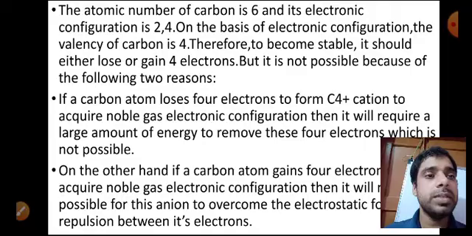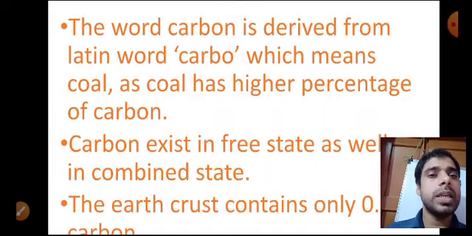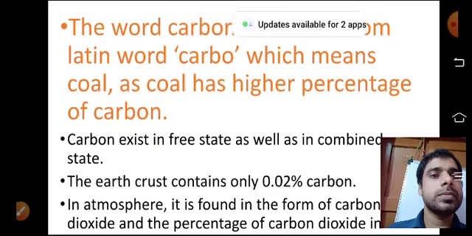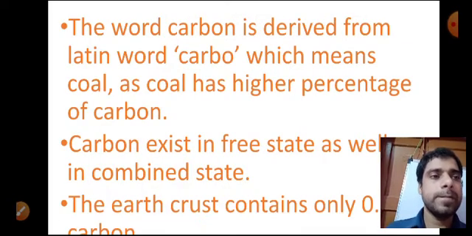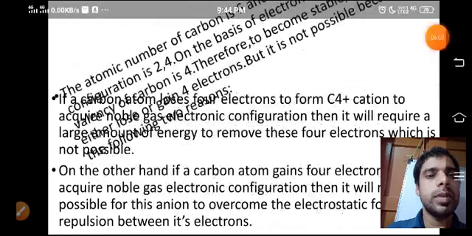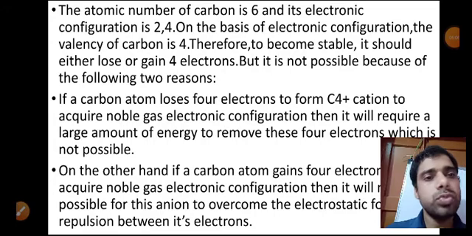It is not stable. So we will discuss that atom, 2 4.